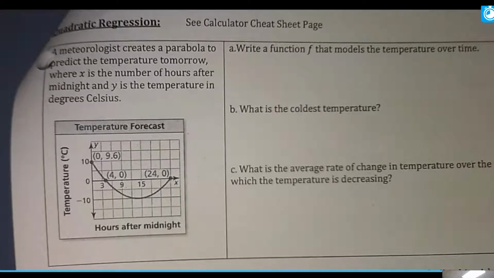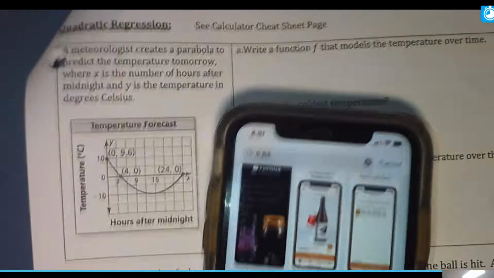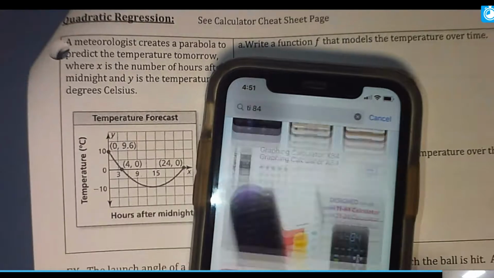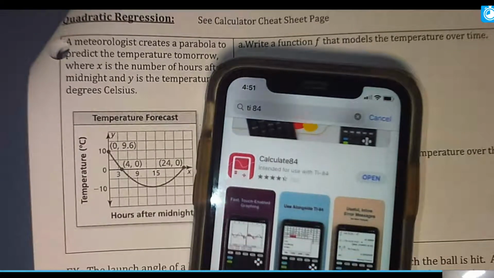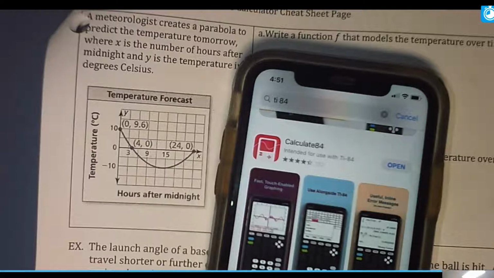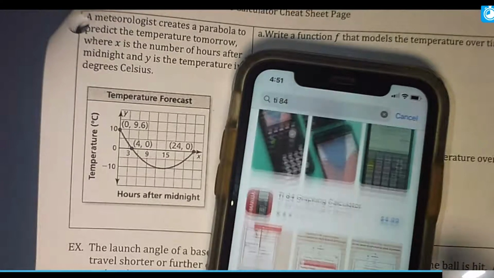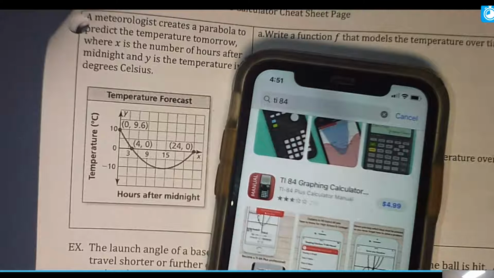We are on page 27 in our chapter 2 packet, and I just need to show you that we are going to be using our graphing calculator. So one thing that you want to look for is a graphing calculator if you don't have one. We have discussed that there's the option of TI-84 on the calculator. I'm just in my app store. And this is the one that most of you have been using. There are still some quirks, and I don't know if there are going to be quirks with what we're doing today. But if you keep scrolling down, you will eventually see for $4.99, the TI has a graphing calculator. So keep that in mind if you don't have one and you're running into problems.